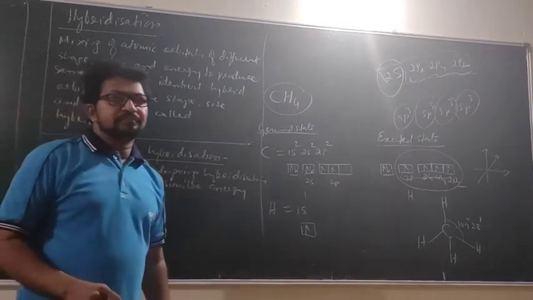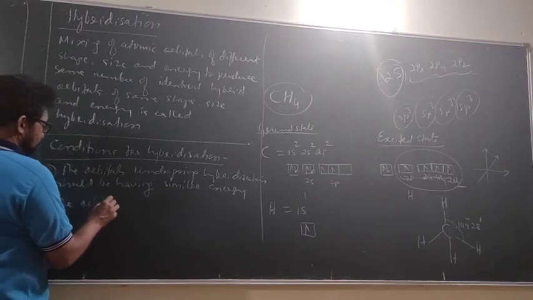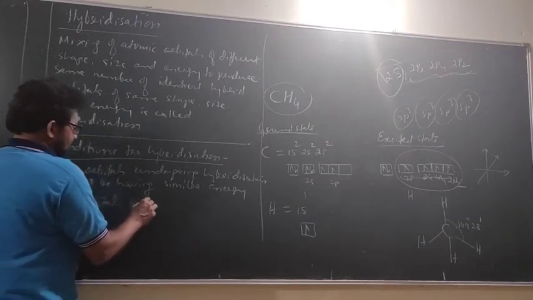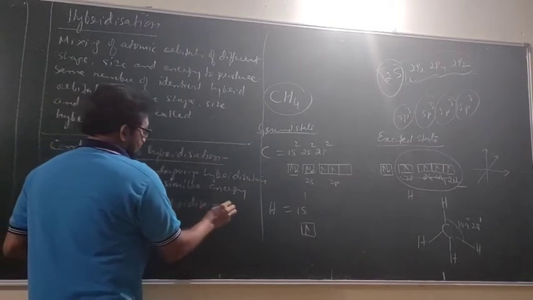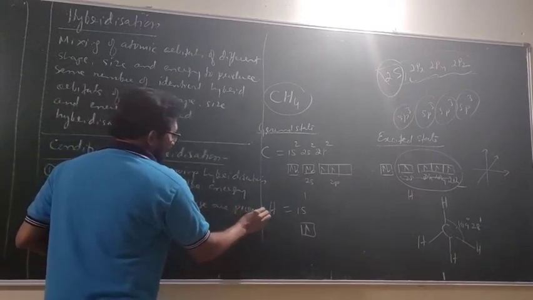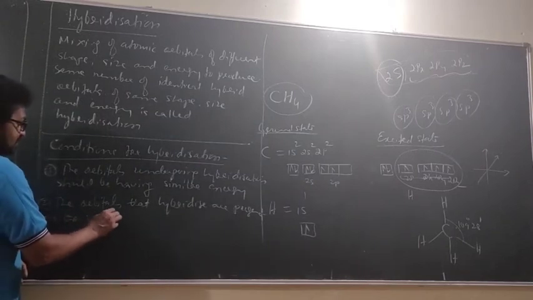One more part. The orbitals that hybridize are present in the valence shell.